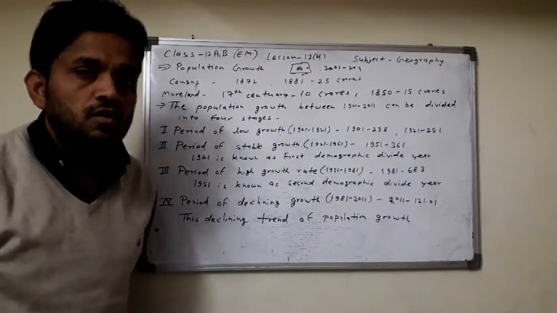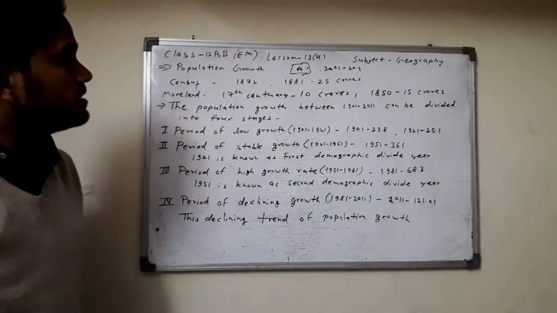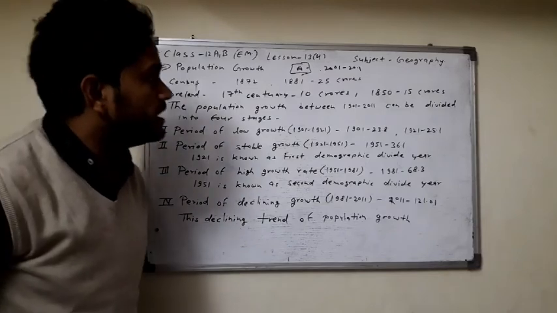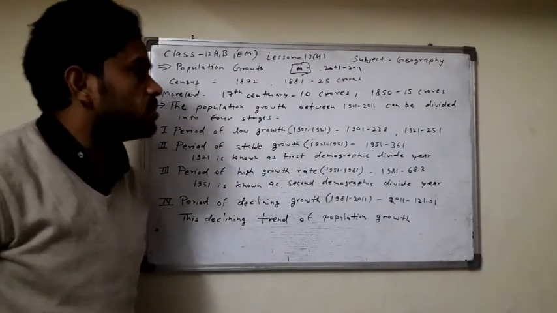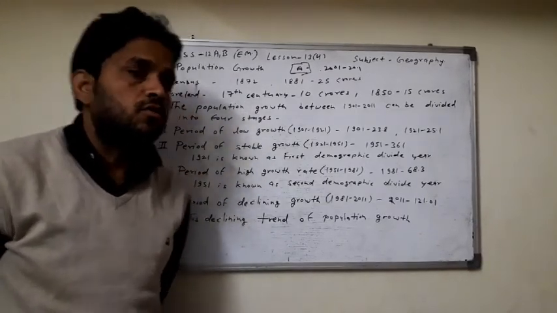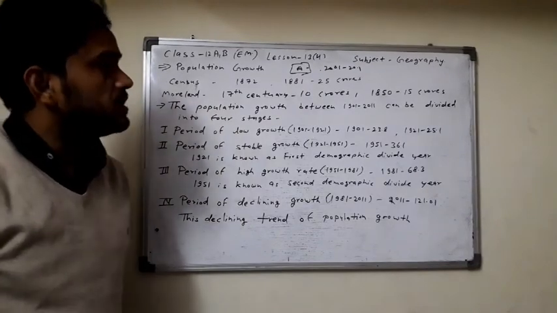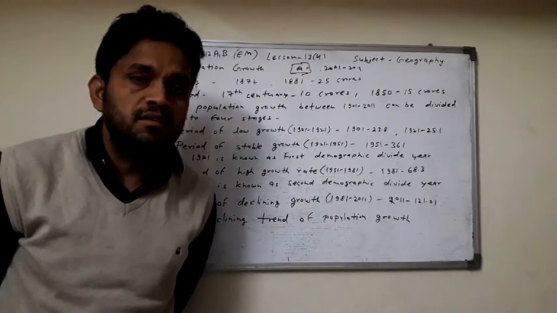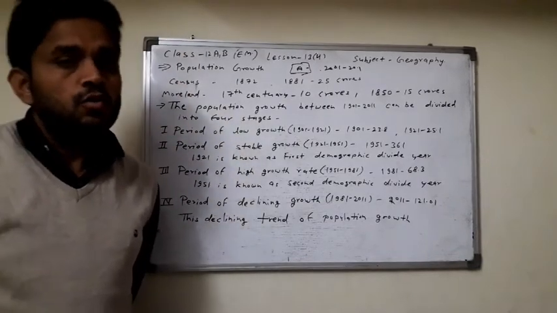According to Moreland, in the 17th century, the total population of India was 10 crore. In 1850, the total population of India was 15 crore.